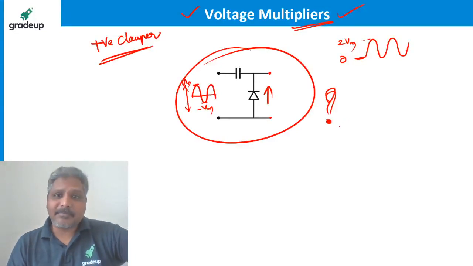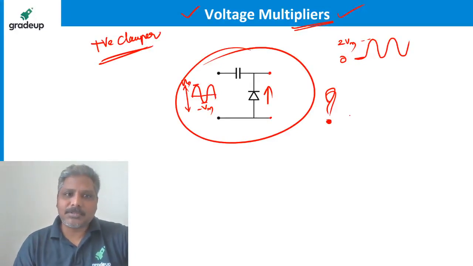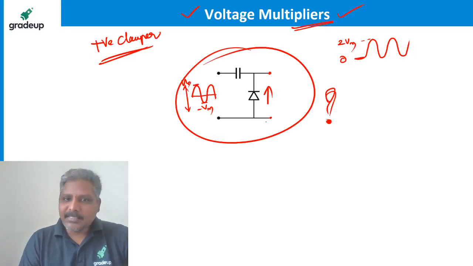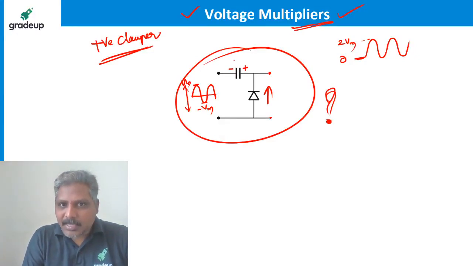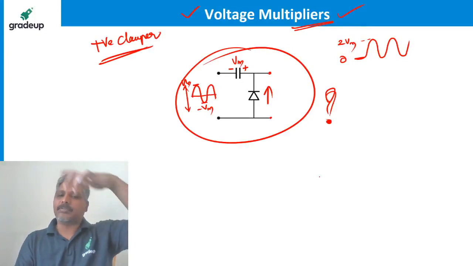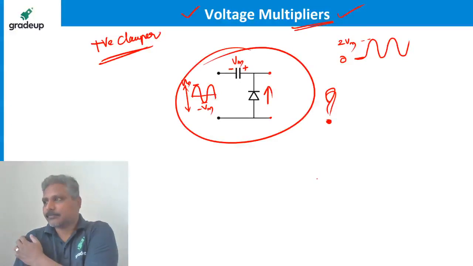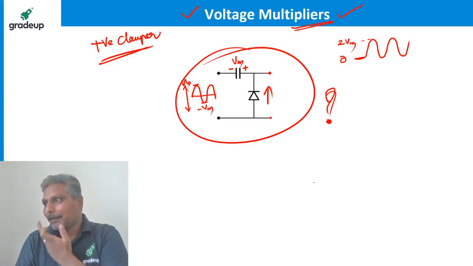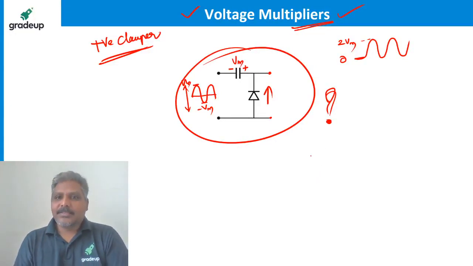Negative peak clamper or positive clamper, this is what we know. In this situation, how does this capacitor charge? The capacitor charges like this, to Vm. You all remember this, right? So this is the circuit you already know.